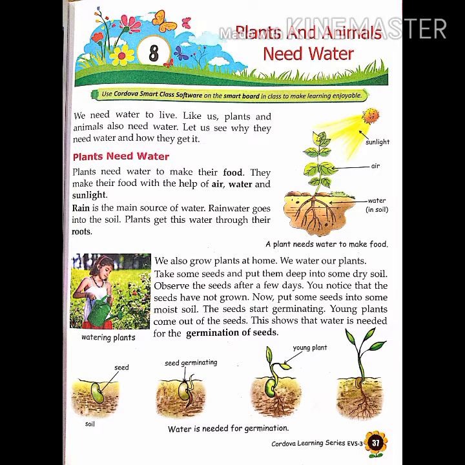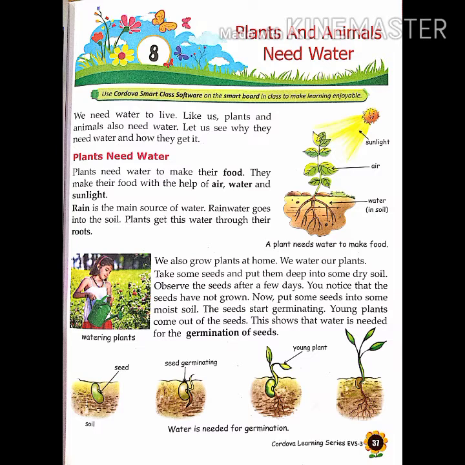Now put some seeds into some moist soil. The seeds start germinating. You will observe the seeds start germinating. It will start growth. Young plants come out of the seed. This shows that water is needed for germination of seeds. You will notice that the young plants came out from the seeds. This activity shows that water is needed for the seeds which are present in the moist soil.